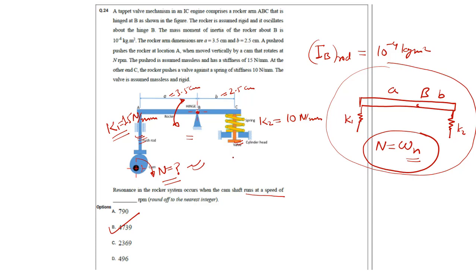This is also a difficult question, not that easy, but how to identify, that is the main critical point. When you read the question and write down all the data, you come to this point: resonance in the rocker occurs when the camshaft runs at a speed. When you see resonance and you are not able to link it, don't waste a single minute. Move ahead. If you have time saved, then you solve this question.